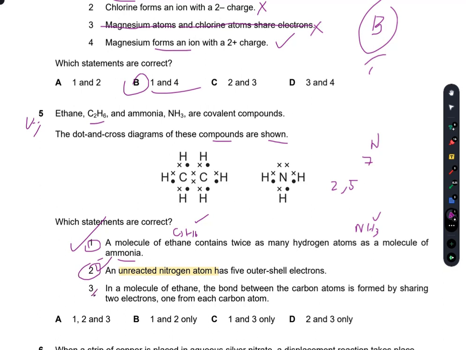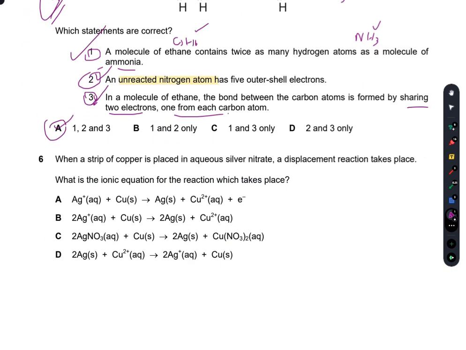Now, in the third, in a molecule of ethane, the bond formed between the carbon atoms is formed by sharing 2 electrons, one from each carbon atom. Yes, this is again true. So that means all of these are correct. A is the right option.